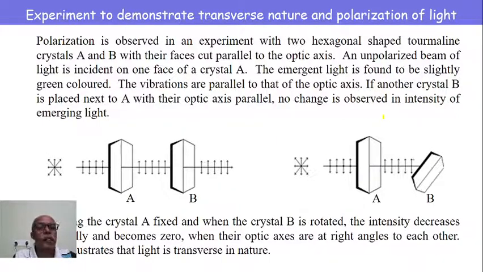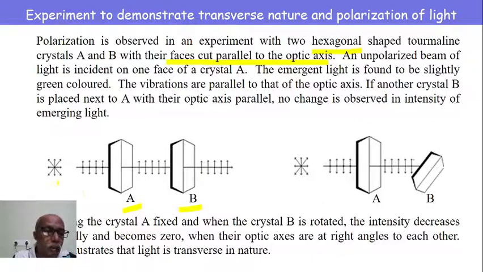And here there is an experiment to demonstrate the transverse nature of light as well as the polarization of light. In order to demonstrate this, we consider two tourmaline crystals A and B, which are hexagonal in shape with their faces cut parallel to the optic axis. This line represents the optic axis. The faces are cut parallel to the optic axis.